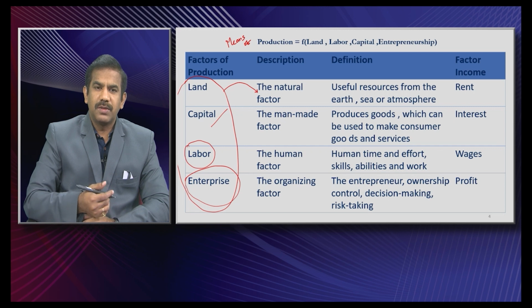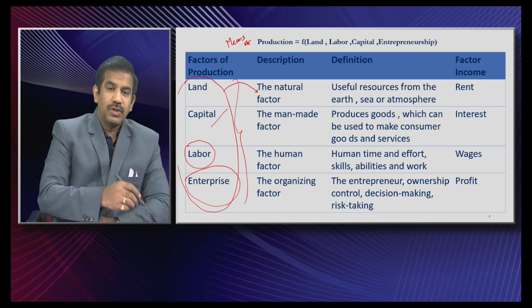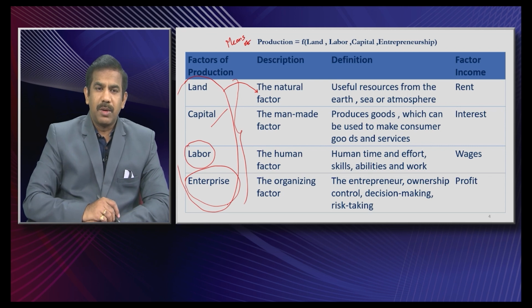If that company or its owner doesn't mobilize the resources, we would not have this kind of output. That is the basic reason an entrepreneur or enterprising skill is of utmost importance to produce any goods and services. So, in general, anything required to produce goods and services falls under the terms land, labor, capital, and entrepreneurship, and these are what we call factors of production.